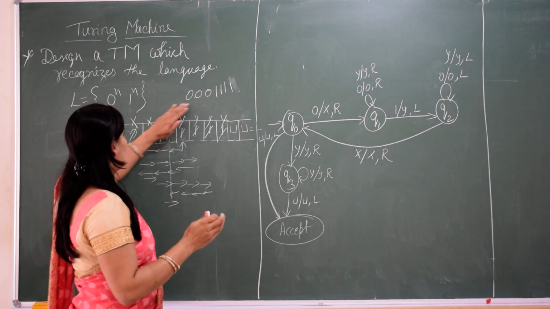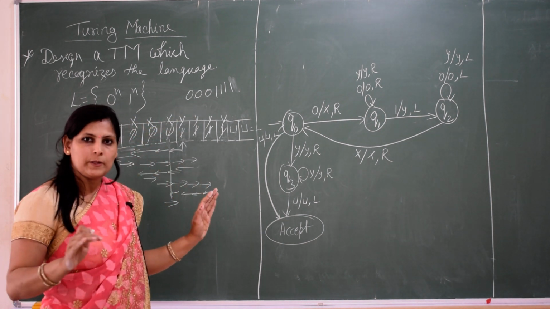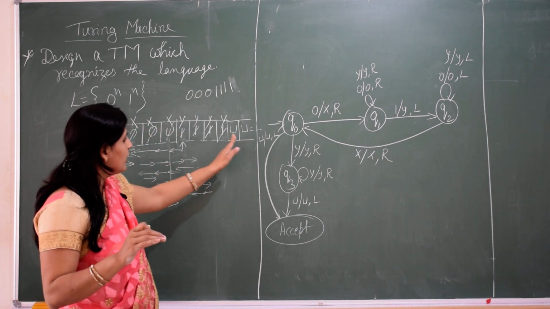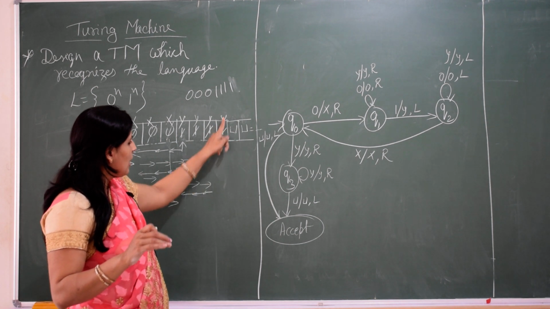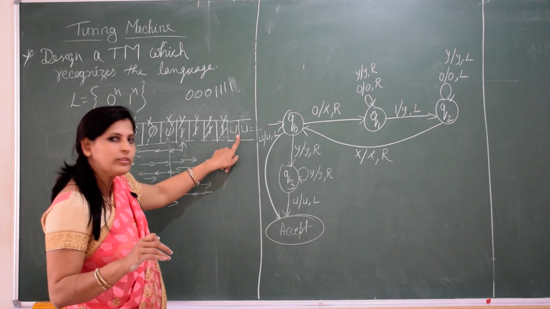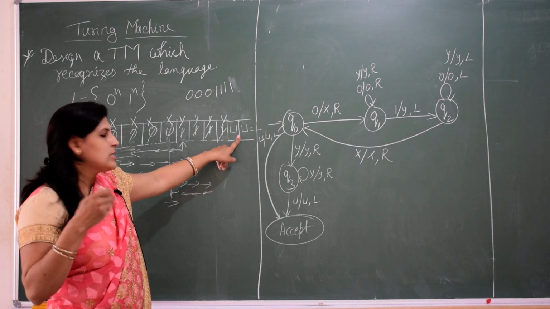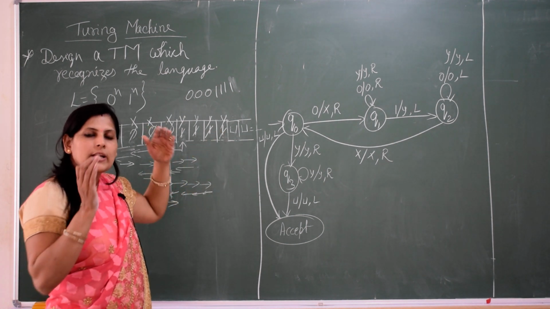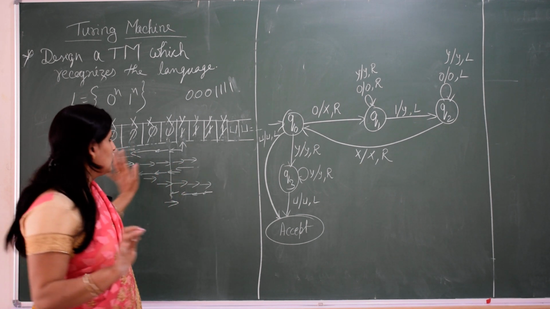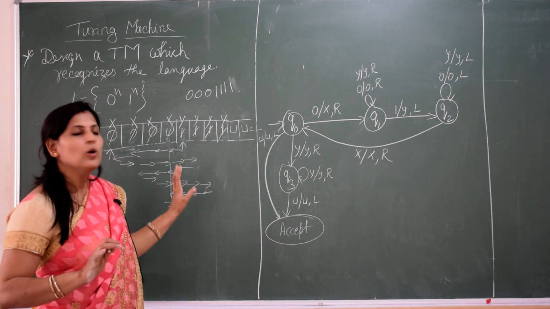That means my string is completed. It has accepted, because after this Y, it will move right side, it will get blank. Since we got blank, my string is accepted. So this is the logic of how it will work.